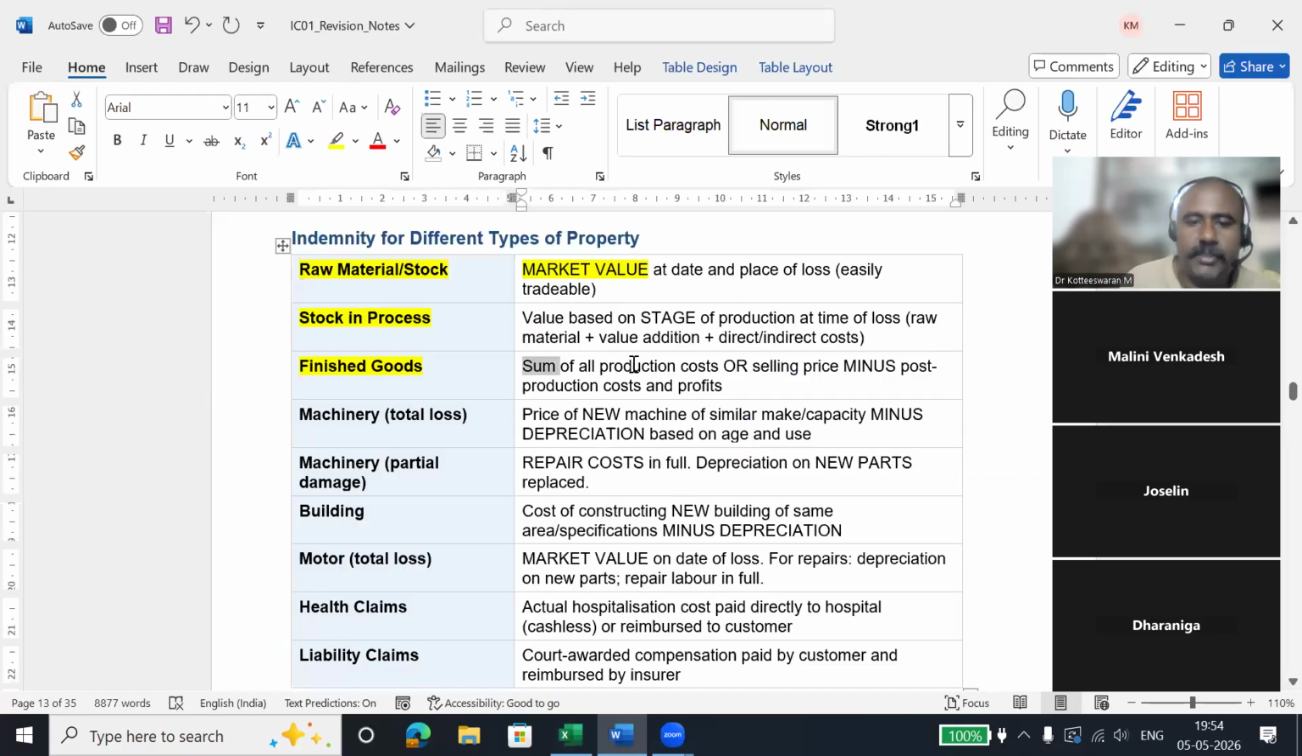So finished goods: sum of all product cost plus selling cost minus post-production cost. Post-production cost is advertisement, showroom cost, salesperson cost, profit cost, and everything. So any questions so far?